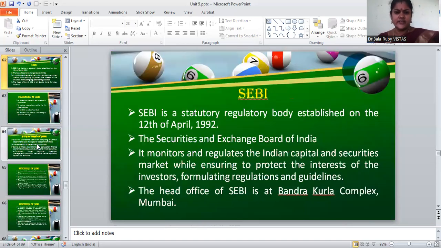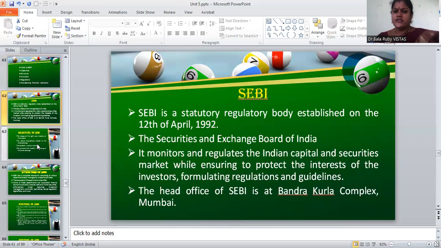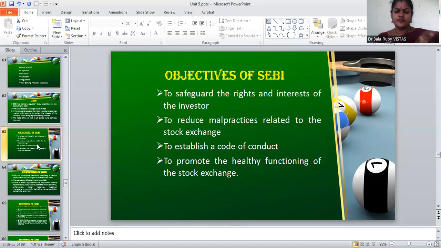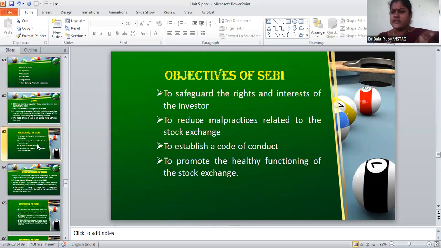So students, in today's class, we have discussed SEBI. What is SEBI? It is the Securities and Exchange Board of India. It was established on 12th April 1992. The main purpose of SEBI was to monitor the capital market as well as securities. The head office is located in Mumbai, and we have discussed the objectives of SEBI.